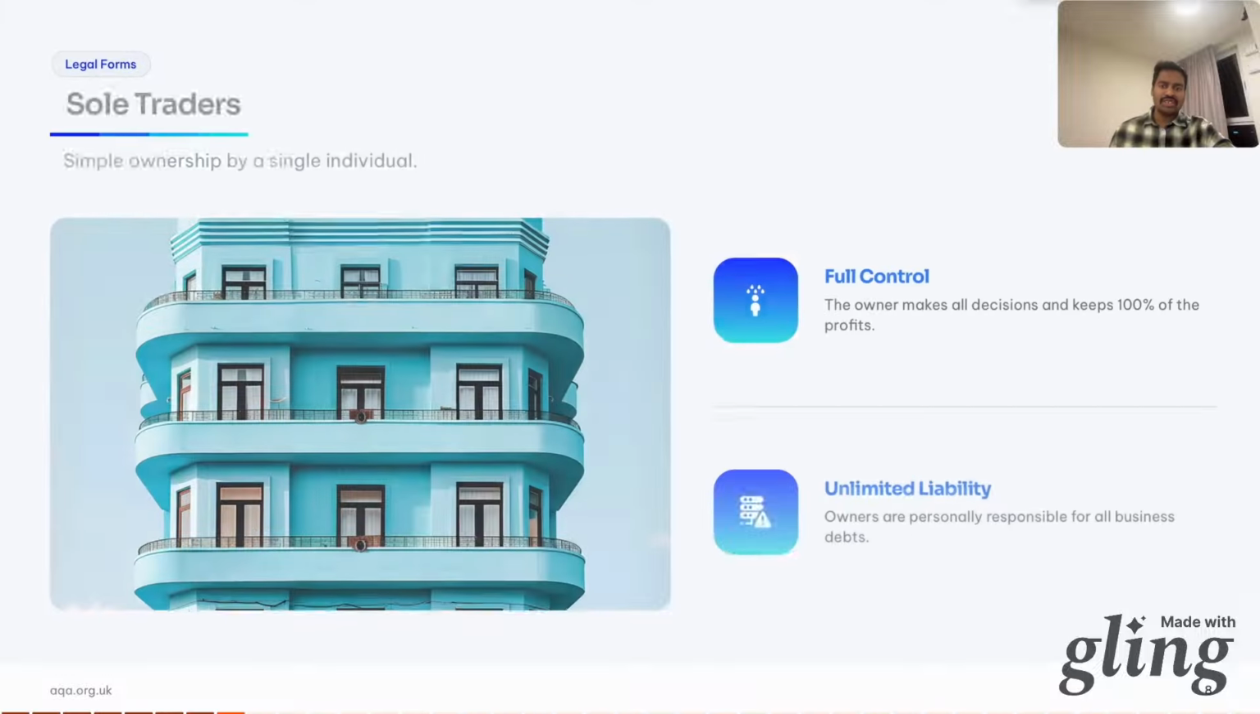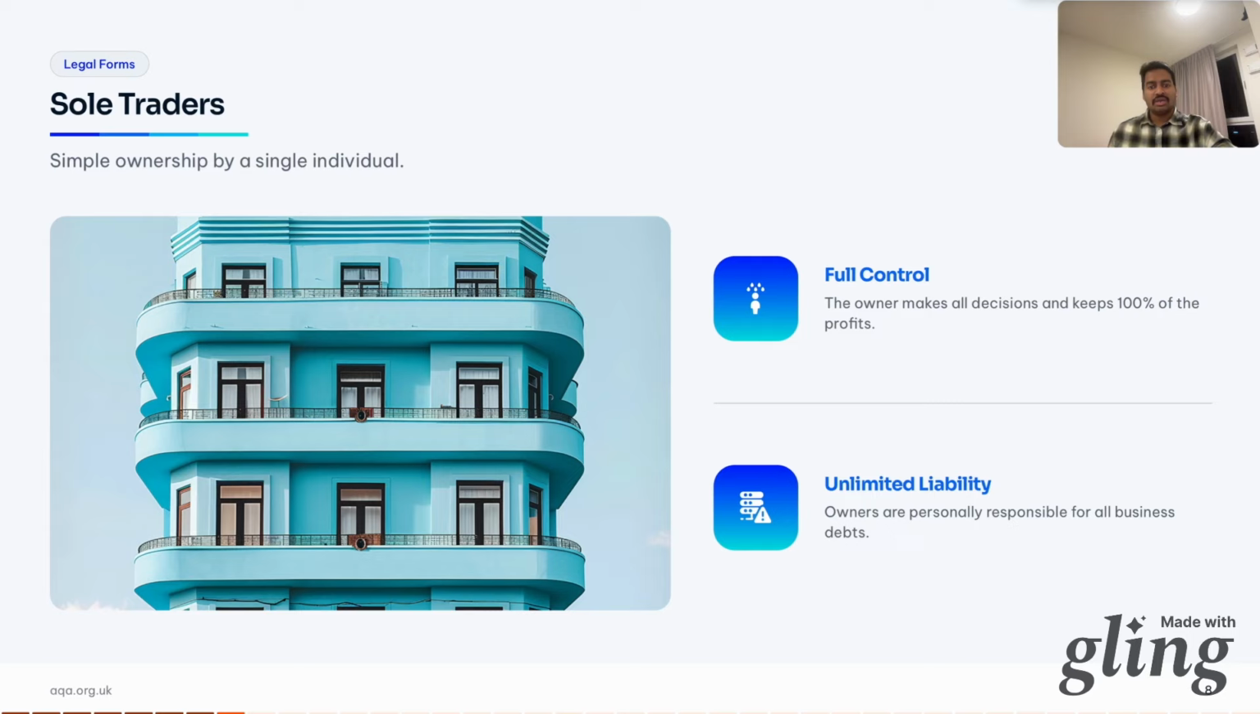Now we come to understand the different types of businesses. Who actually owns the business? The first one is the sole trader. This is one person owning and running the whole show. A plumber, a freelancer, a graphic designer, a local car shop owner, a content creator. All of these are sole traders.